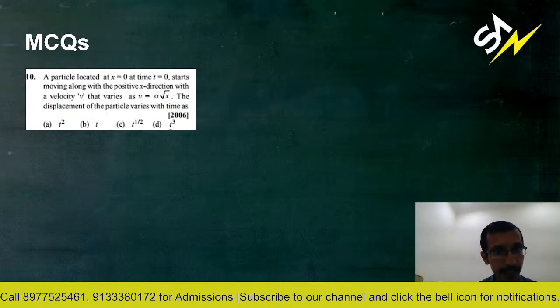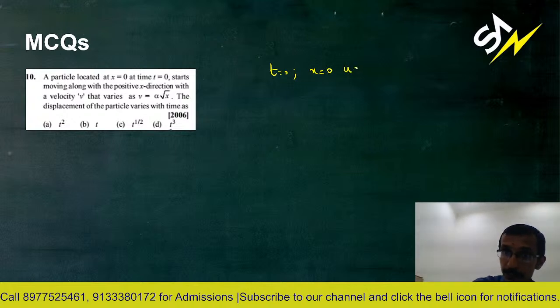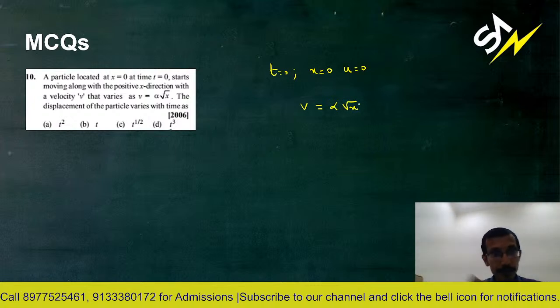Now, a particle located at x equal to 0 and t equal to 0 starts moving along. So at time t equal to 0, it is at origin and it starts moving. So u is also 0. In positive x direction with a velocity that varies. So the velocity now is a function of displacement as alpha root x. The displacement of the particle varies with time. So you need x as a function of time, students.